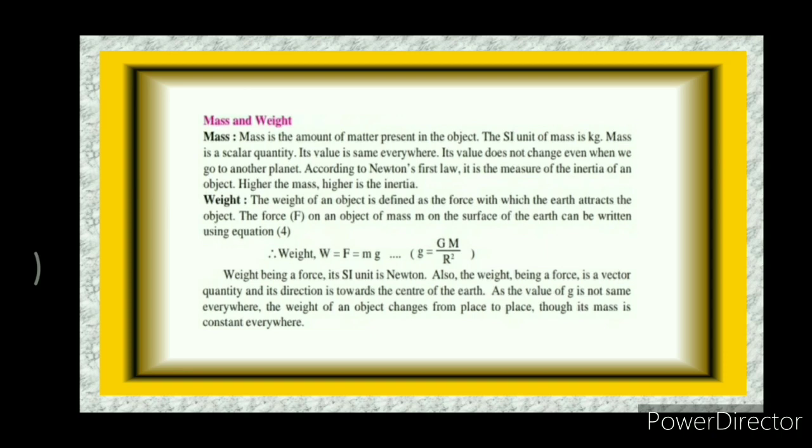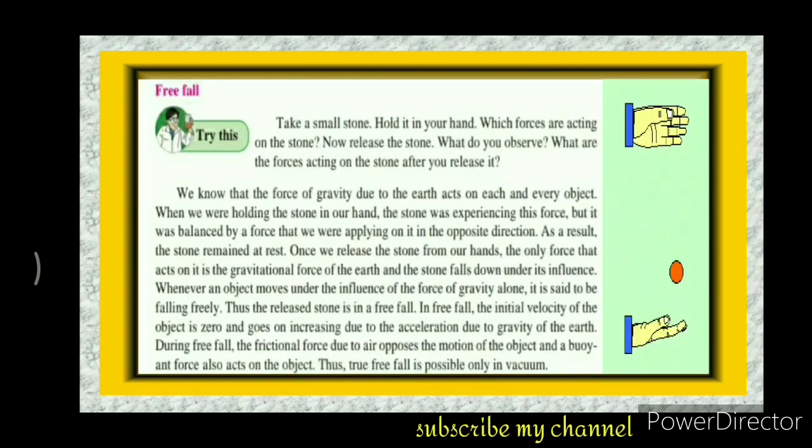Weight being a force, its SI unit is Newton. Also, the weight being a force is a vector quantity and its direction is towards the center of the Earth. As the value of g is not the same everywhere, the weight of an object changes from place to place, though its mass is constant everywhere.